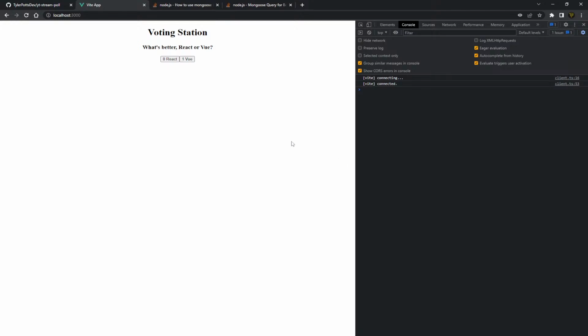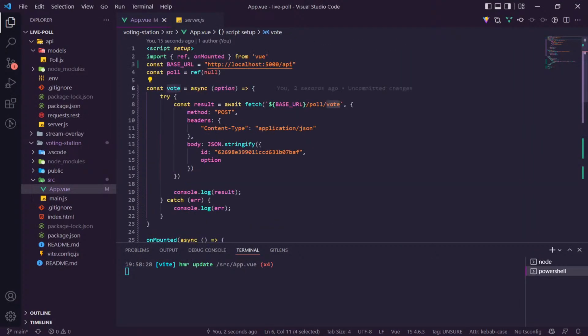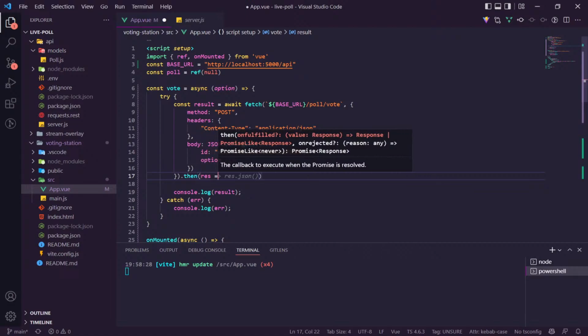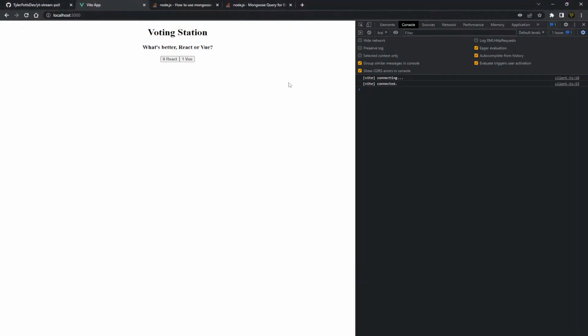So if we refresh, we click view, response, course. Oh, we have a course error issue. That's because we just need to say .then res JSON because we're not converting this. Let's try again. Hit React. Hey, vote recorded. That's good. That means we've got something working.